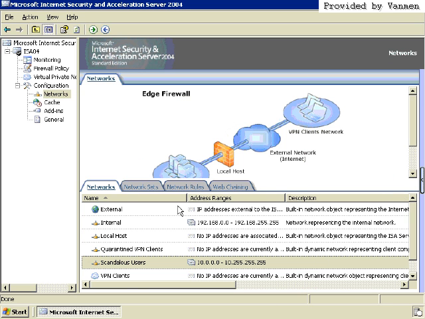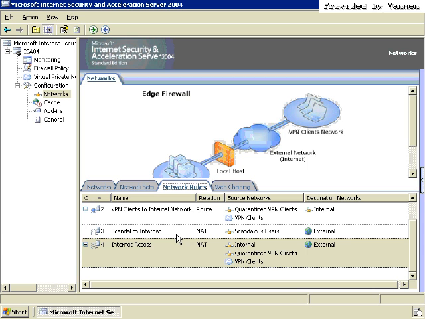Create the networks that you want, even if you have a bigger scenario. Maybe you have 3 different firewalls you're going through, or multiple DMZs. It's a piece of cake to configure multiple networks and then set the rules going between those networks that really define your security. And before I go on, by the way, this is so much simpler than any other firewall platform I've ever seen, including the Cisco PIX firewall.